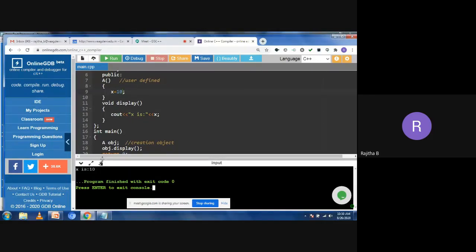Before tomorrow's class, I will give the time. Before 8 a.m., same as today. So before 8 a.m. tomorrow, you need to submit the assignment, and the assignment is function overloading using classes: how to write function overloading functions in the class. And the second one, default arguments.